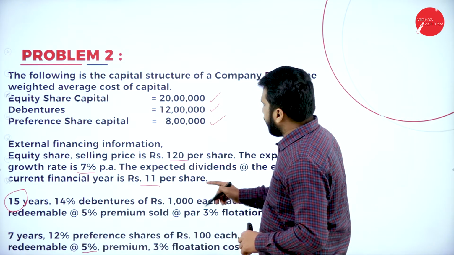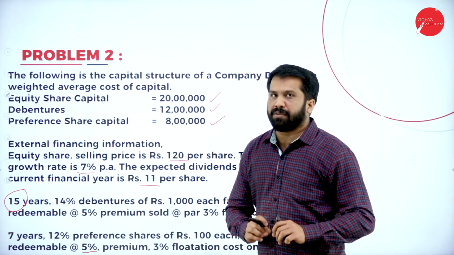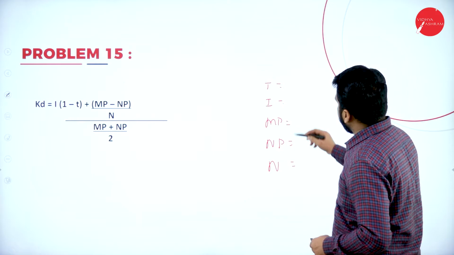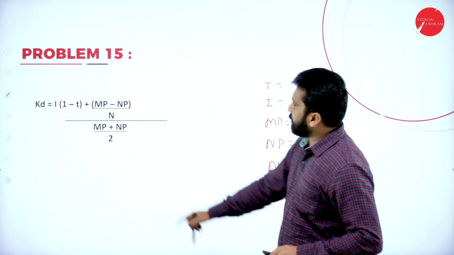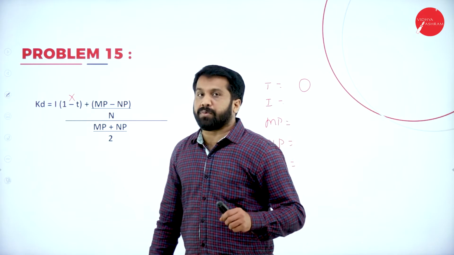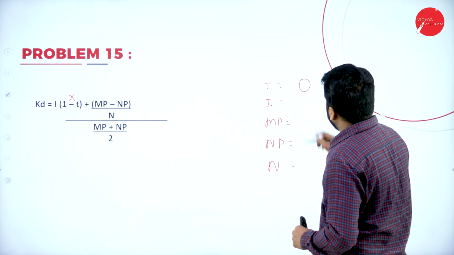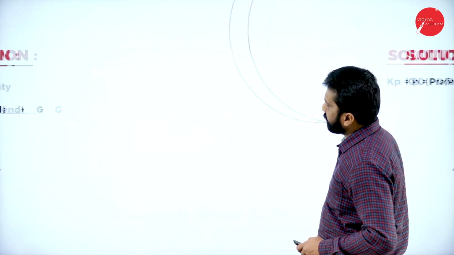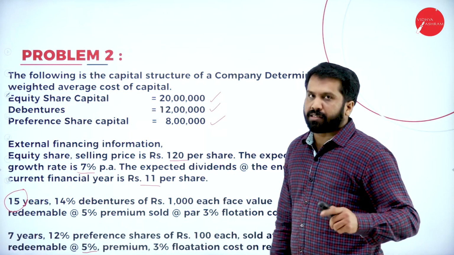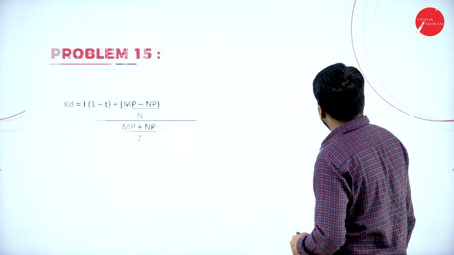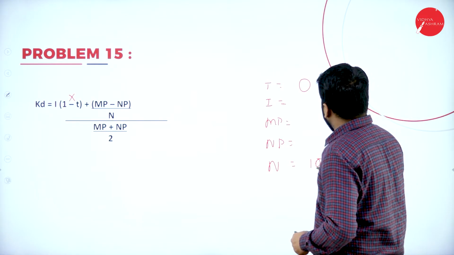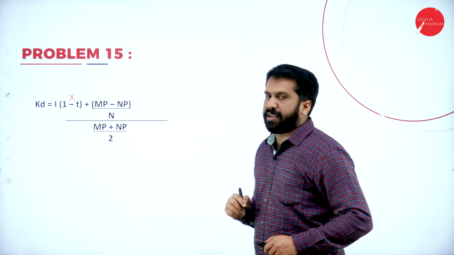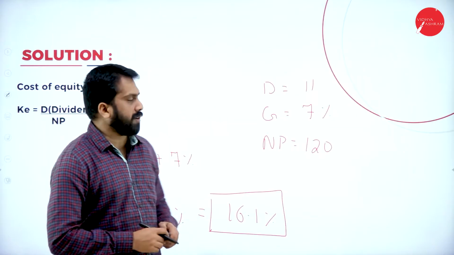What is the tax rate? In this problem, tax rate not given. So you can directly call it as tax rate 0. No need of this calculation. This is not required. Why? Because there is no tax. Interest. Interest will come later. Number of years 15 years. Now, net proceeds, market price as well as your interest part we are supposed to find out.